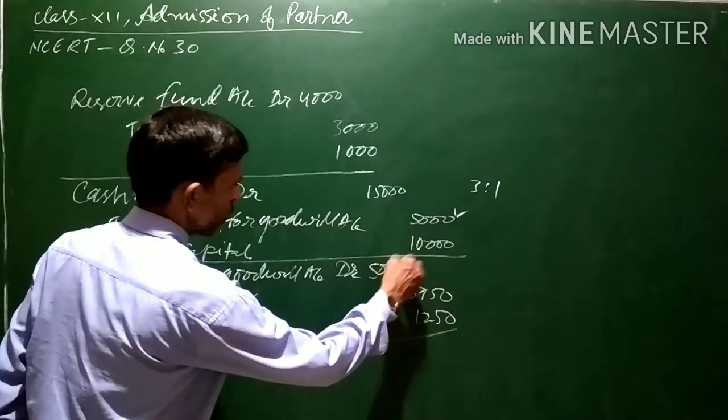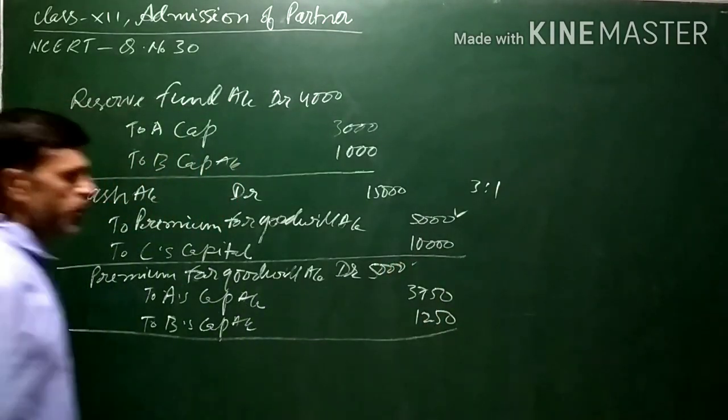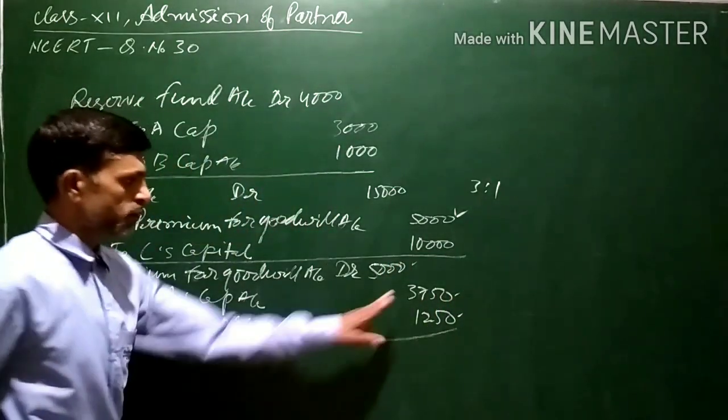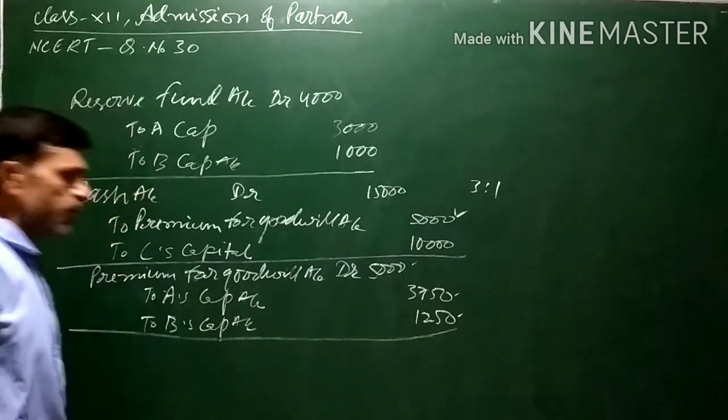Now, half of this premium for goodwill is being withdrawn. That means out of this, A and B have withdrawn 50% of the amount.